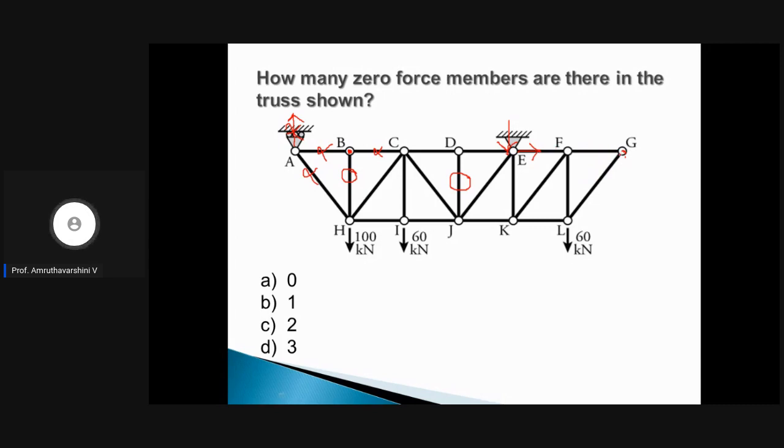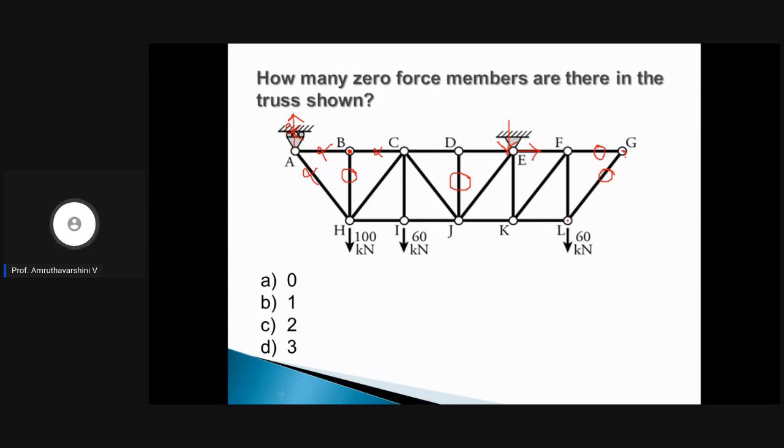The two members are non-collinear in nature. If that is the case and there is no support, there is no load, then both the members will be zero member forces. Yeah, 1, 2, both the members will be zero member forces, right? Okay, we have 1, 2, 3 and 4 zero member forces.